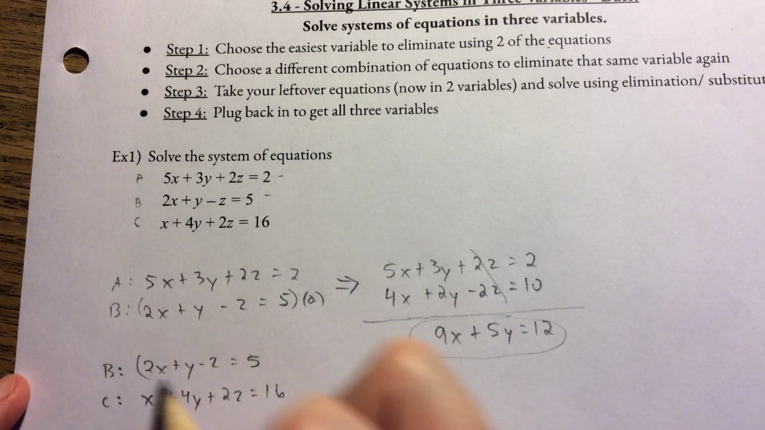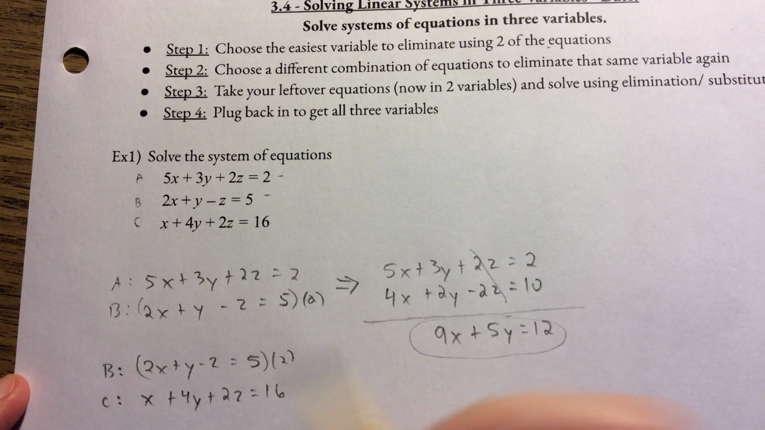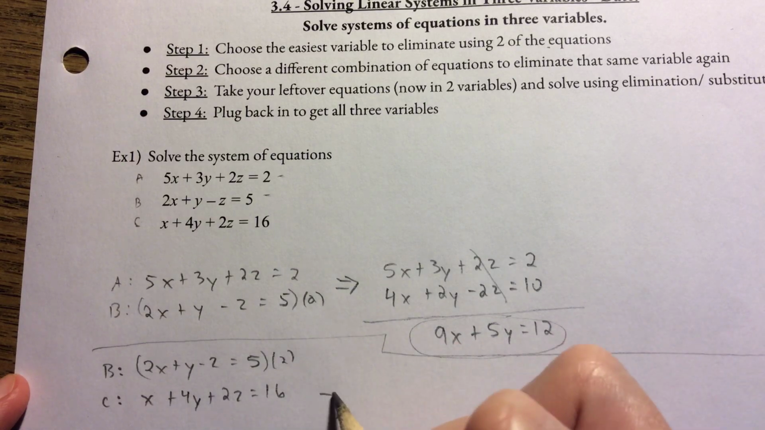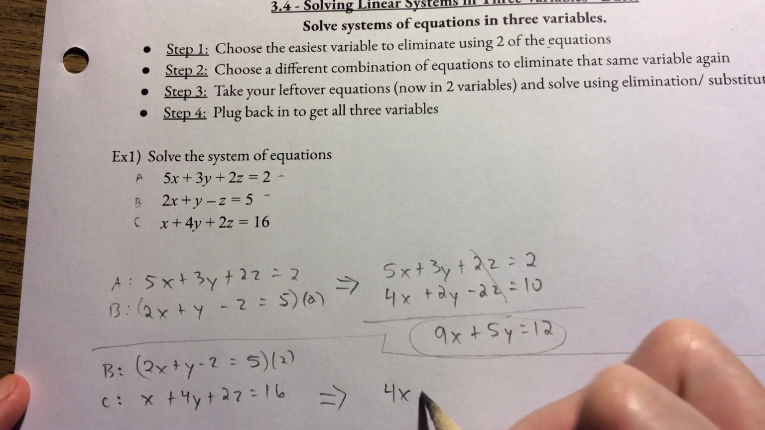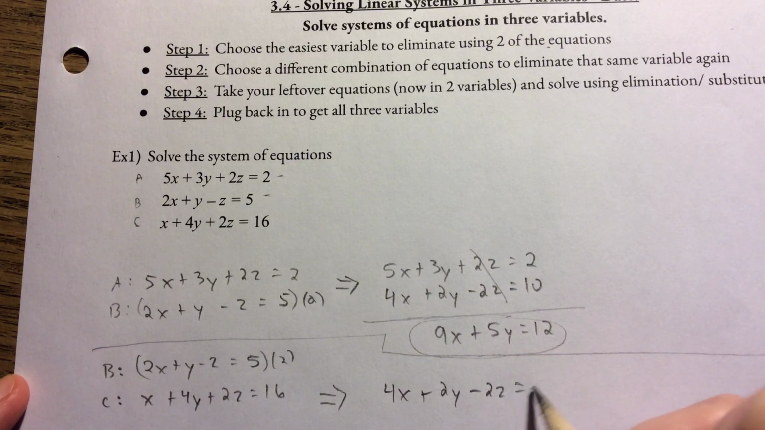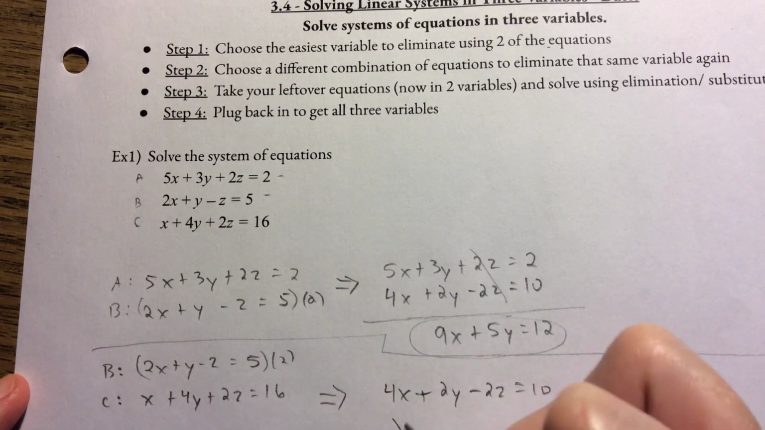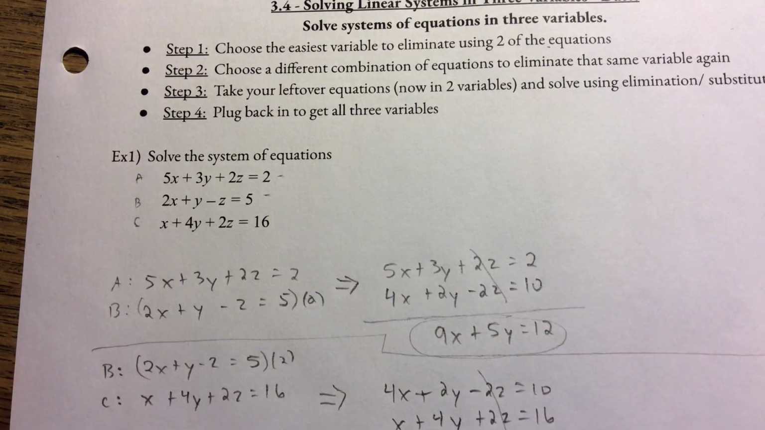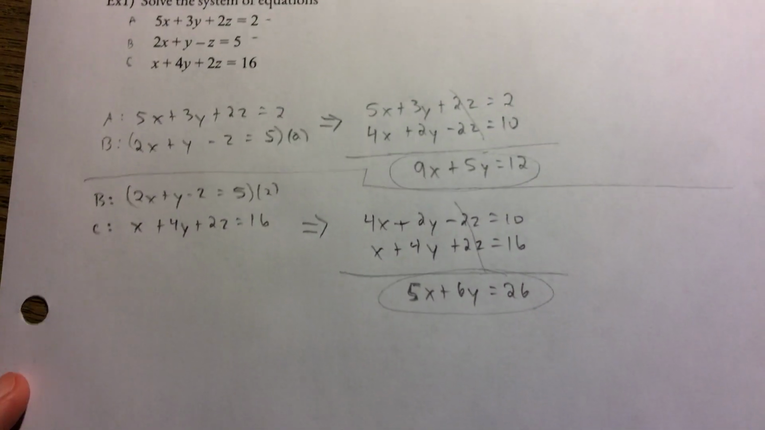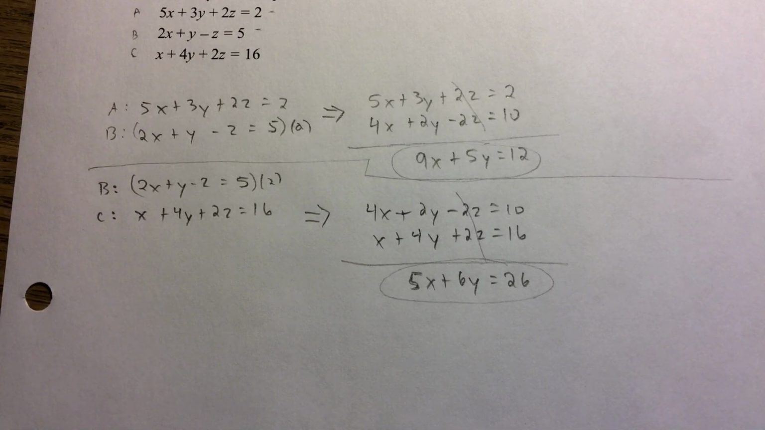and I take equation B and multiply it by 2 again. I should have left myself a little more space here. So that's going to become the same thing we had up here: 4x plus 2y minus 2z equals 10. And then equation C is staying the same. Those cancel out. This becomes 5x plus 6y equals 26. So there's step 2. Now I have 2 equations that are just in x and y, and I no longer have that z to deal with for now.